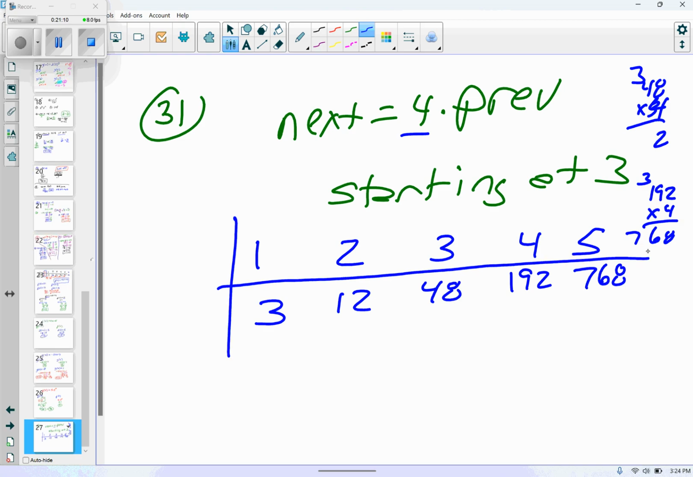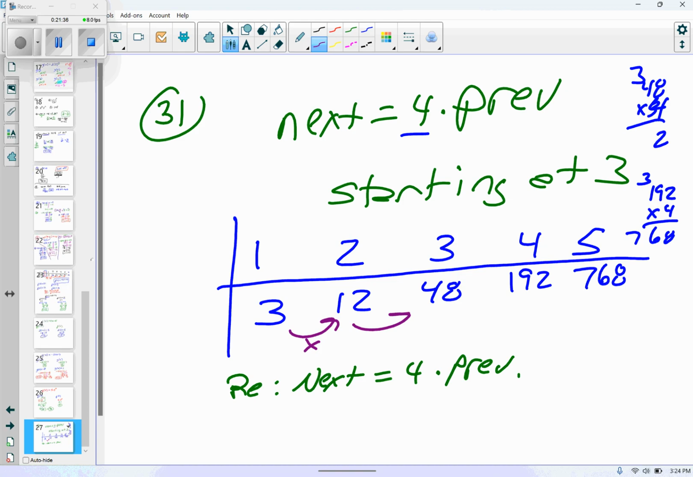Okay? First 5 terms is 3, 12, 48, and so on. All right, write the recursive equation. Well, the recursive we already have is next equals 4 times previous. Write the explicit. Okay, I was showing this times 4. Agree? Can I find the 0 term? And if so, what would I have to do if I went this way? Divide by 4. So 3 divided by 4 is 3/4. Agree? Do I have the 0 term now?